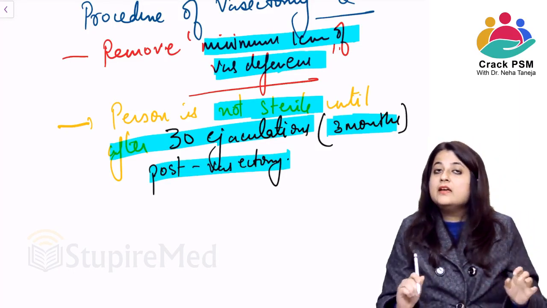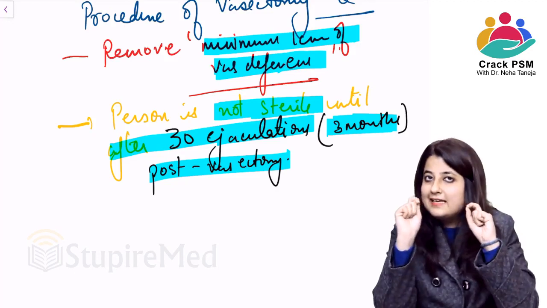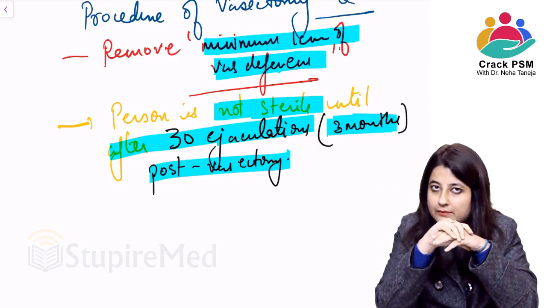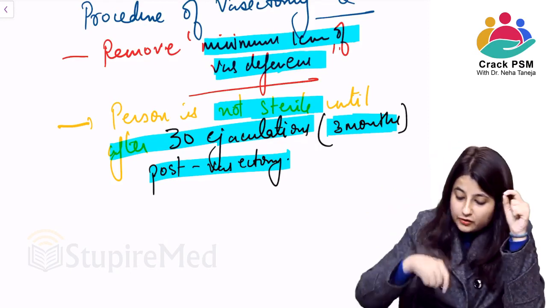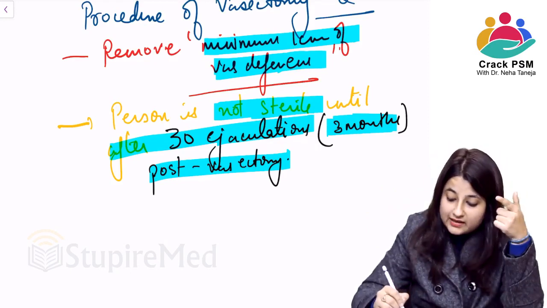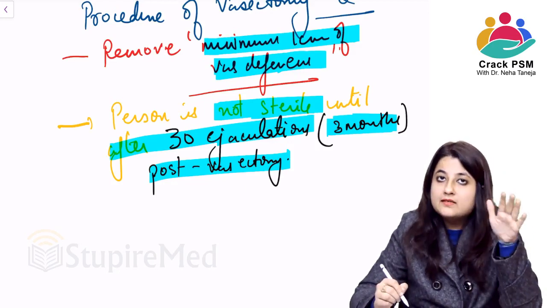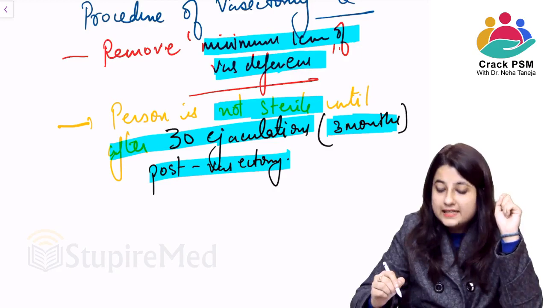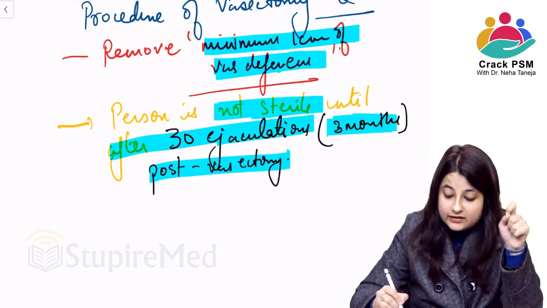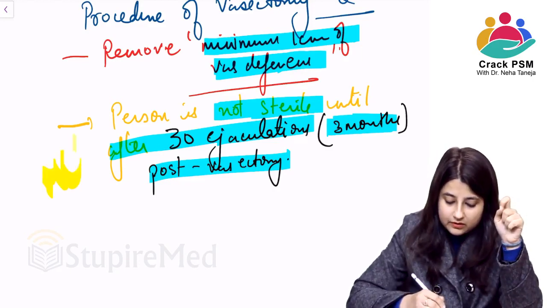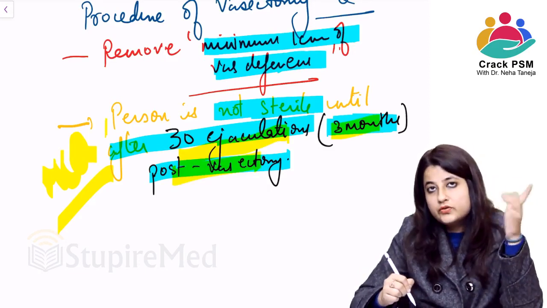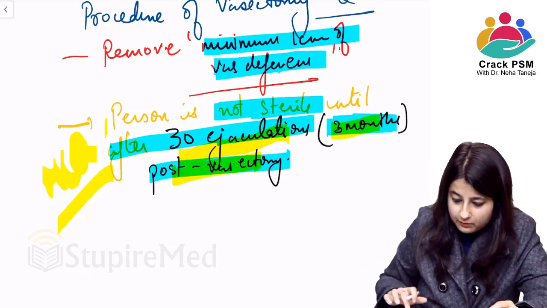What did we do in vasectomy? We have ligated 1 centimeter of vas deferens and the cuts are folded back on themselves. The question they will ask in MCQ is that immediately after performing a vasectomy, does the male person become sterile? No, he does not become sterile until after 30 ejaculations. This comes as an MCQ. Okay, 30 ejaculations means 3 months post vasectomy. Okay, so this is very important.